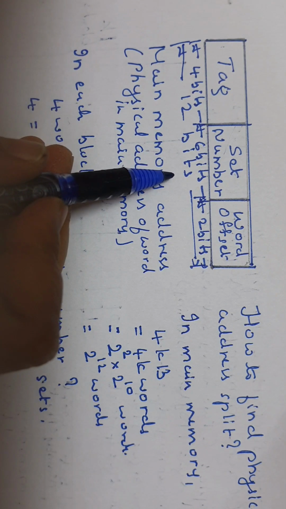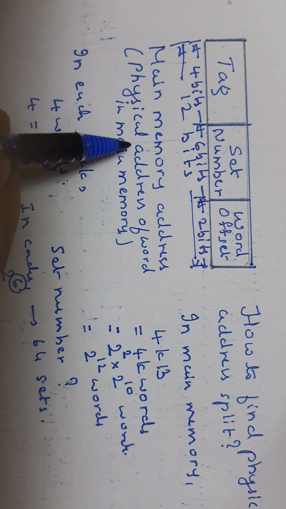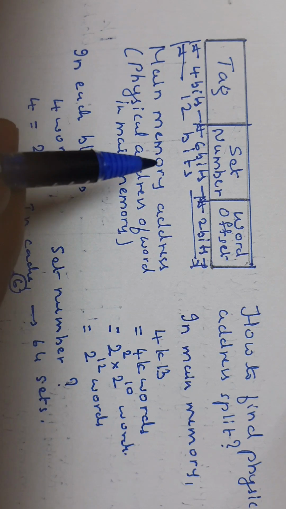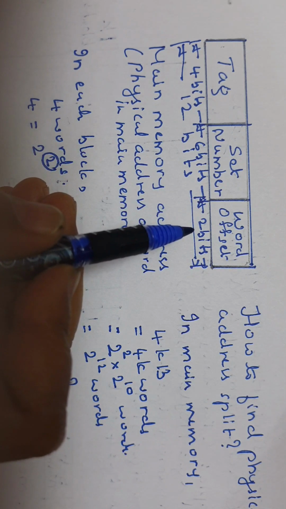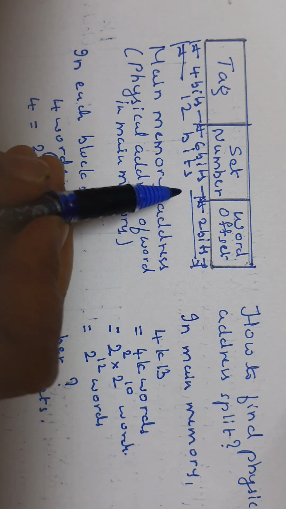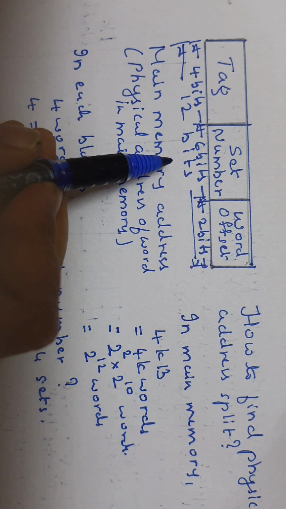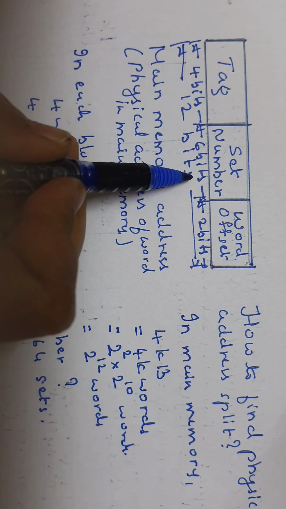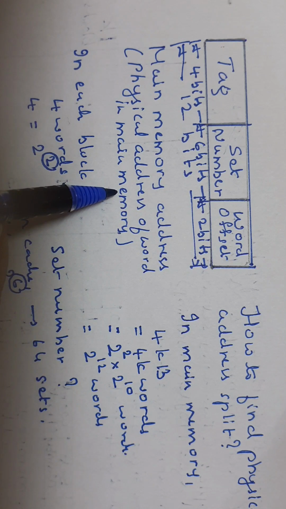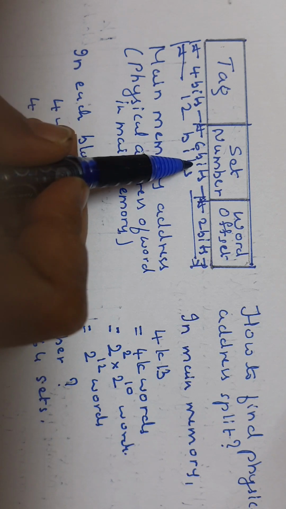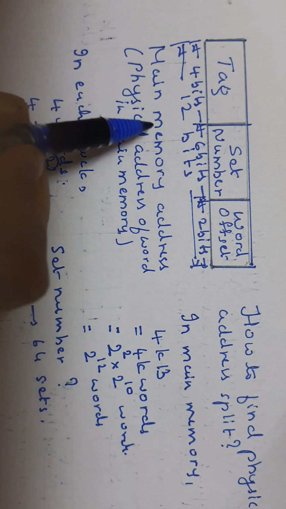What does it mean? Whenever main memory sends the physical address of the word in main memory, the block containing that word in main memory is copied into a block of a set. Which set? That is indicated by these 6 bits in the physical address. So in that set only it is copied. And how is this obtained internally? That is by a formula like direct mapping.